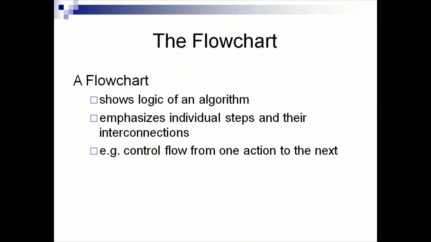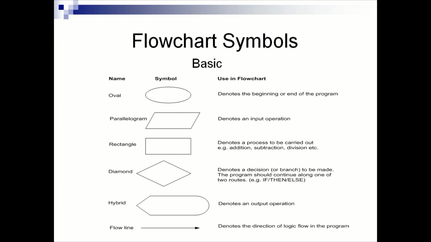The flowchart. A flowchart shows the logic of an algorithm, emphasizes individual steps and their interconnection, and control flow from one action to the next. It's an example of a flowchart. Flowchart symbols: name and symbol used in a flowchart. Oval is the first symbol. Every algorithm flowchart starts with an oval and ends with an oval.